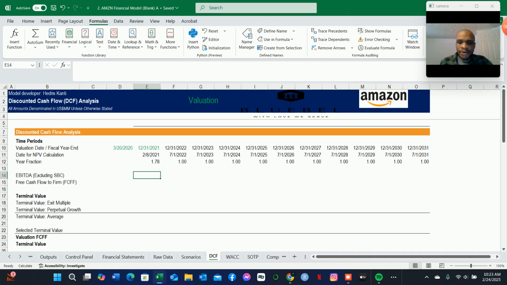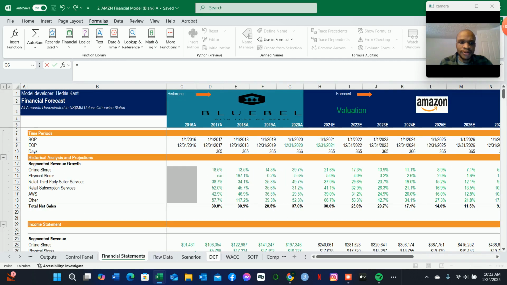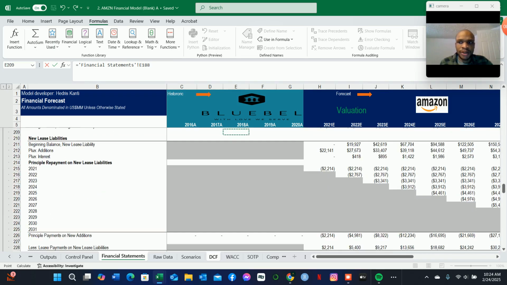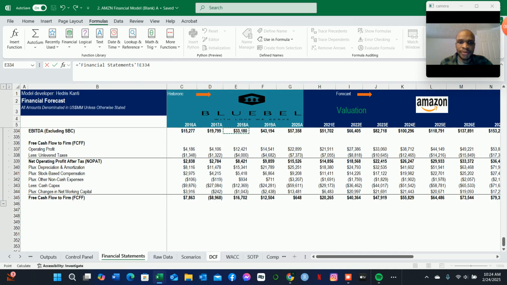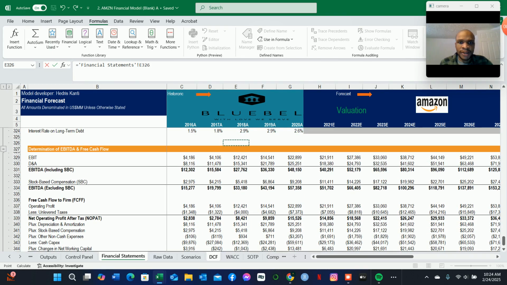So in this case, let us go to financial analysis, our financial statements, and let us grab EBITDA excluding stock-based compensation, since we believe that Amazon has a significant amount embedded in stock-based compensation, so we want to include that in our DCF calculations.